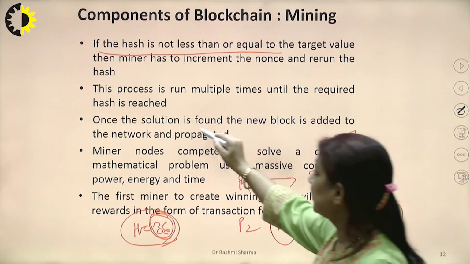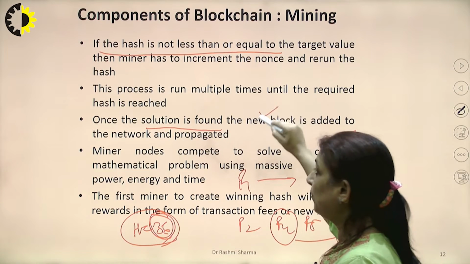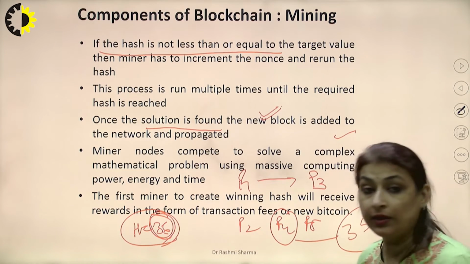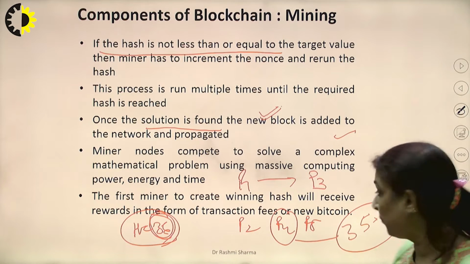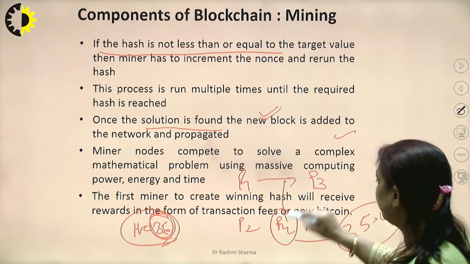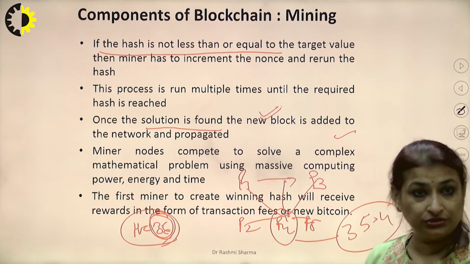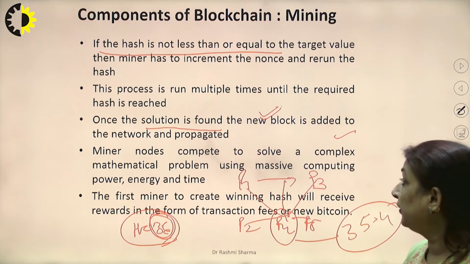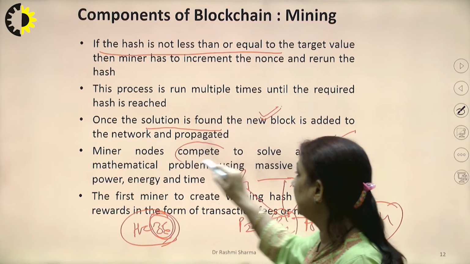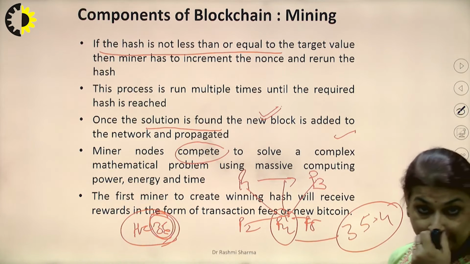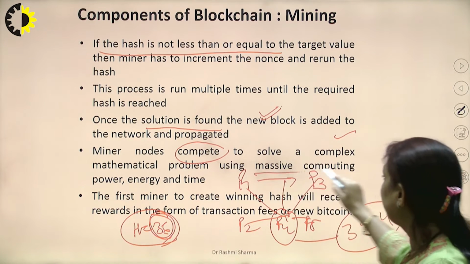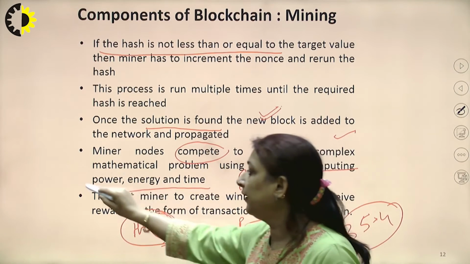So once a solution is found, a new block is added to the network, and it is propagated. Propagated means it has to be sent to each and every person in this particular blockchain. A miner node has to compete to solve this particular problem, and so they require massive computing power, energy and